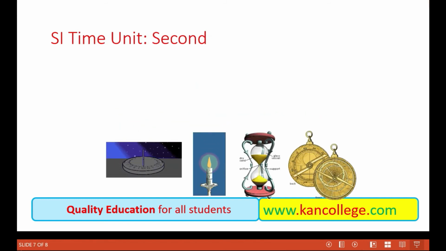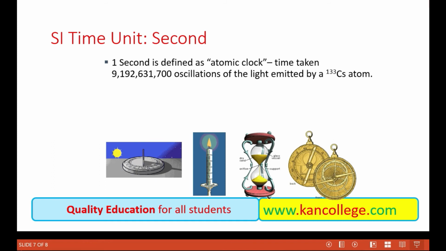Similarly, the unit of time is the second, and this small time is defined by the atomic clock: the time taken by 9,192,631,770 oscillations of the cesium-133 atom.